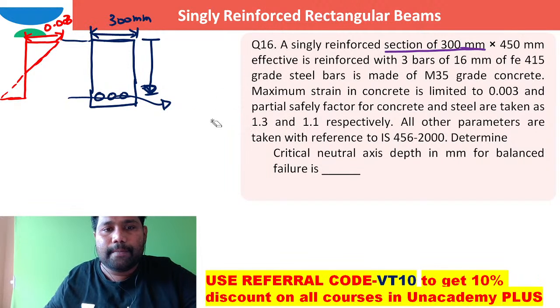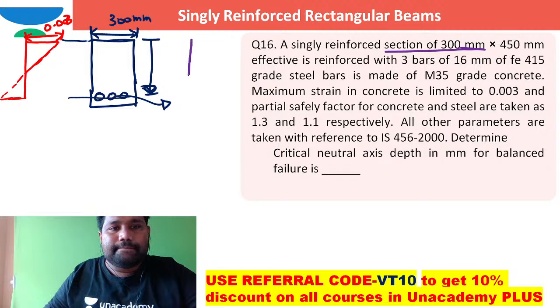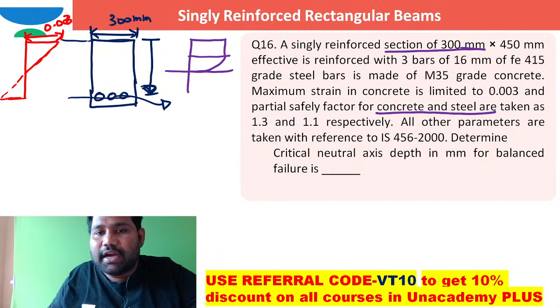Let me show the stress block also here. What is the partial safety factor for concrete and steel?